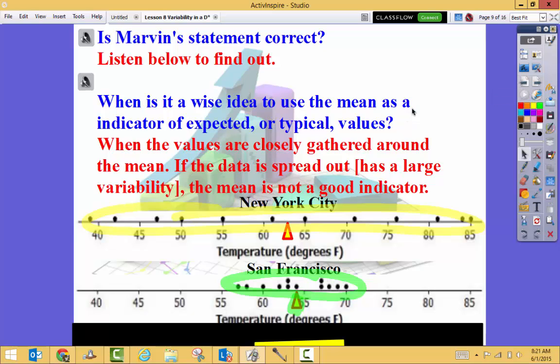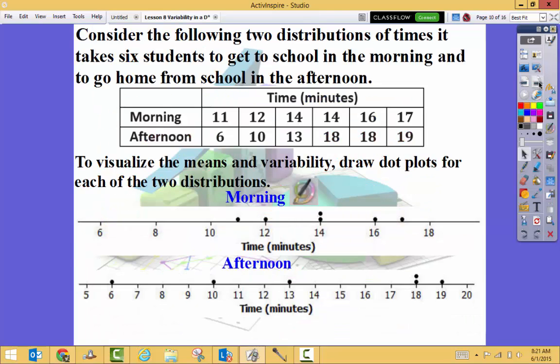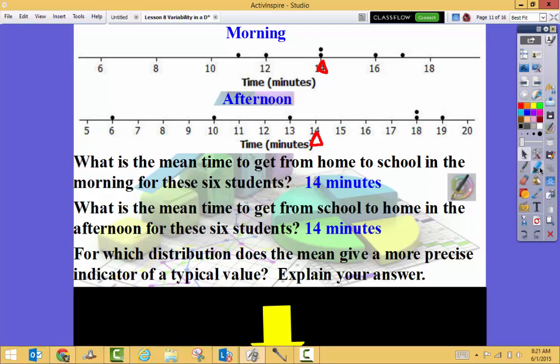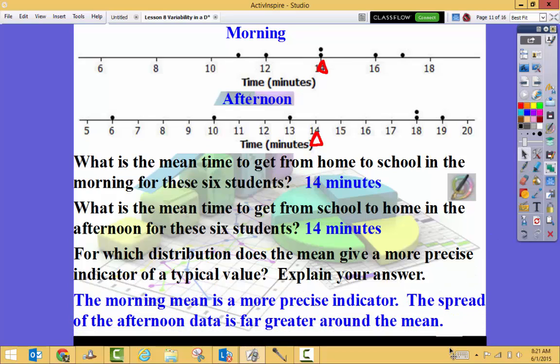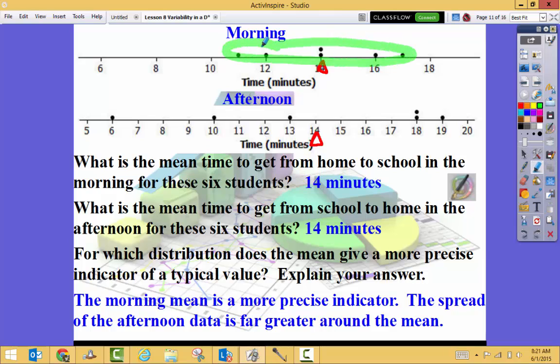When is it a wise idea to use the mean as an indicator of expected values? When the values are closely gathered around the mean. So which one do I have my values closely gathered around the mean? Well, it's this morning one. Notice how my data points are really close to my mean, whereas in the afternoon, look how far spread out my yellow oval is. So the morning mean is a more precise indicator. The spread of the afternoon data is far greater around the mean.